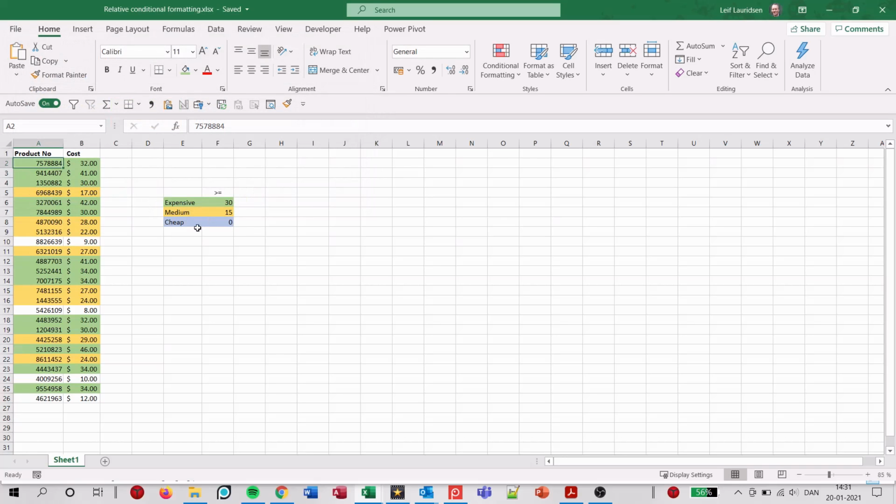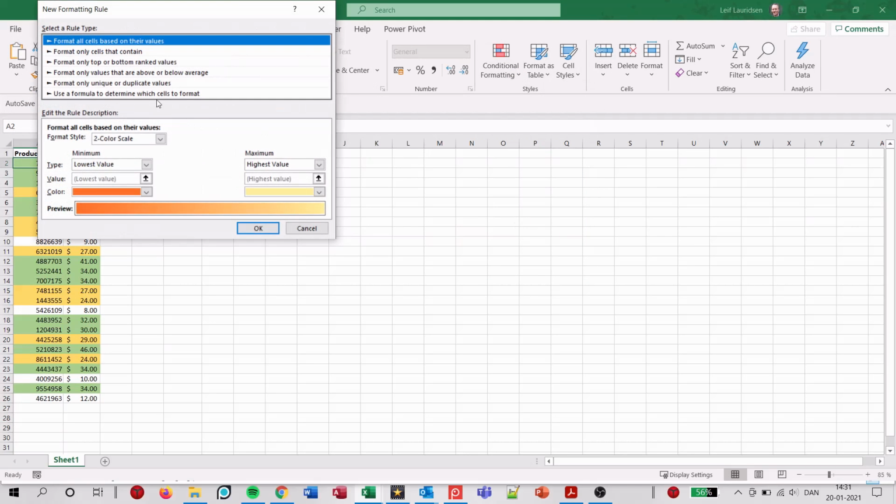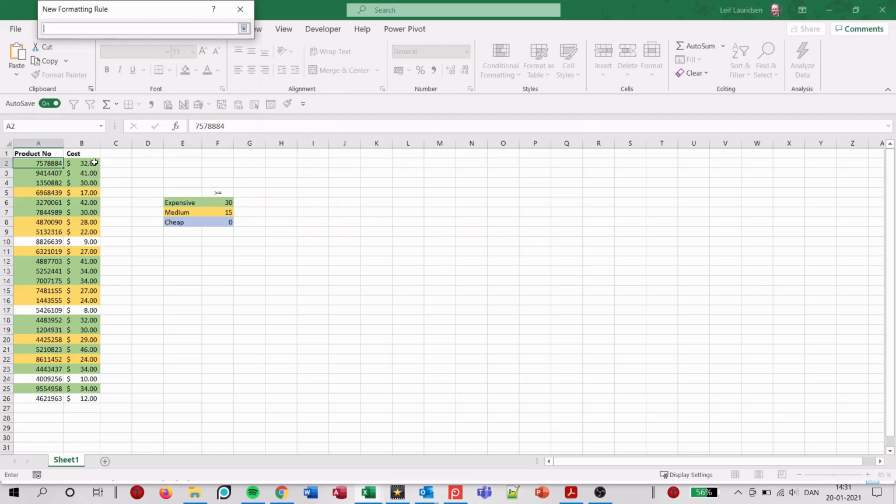Now we need to add the cheap products, and we add a rule for that, similarly to how we created the other rules, using F4, larger than or equal to, well, actually we just want to say, we could say larger than or equal to 0, or we can say less than 15. In a way you could say that this is the more generic way of doing it, saying less than 15. Then we make sure that even negative values will be included.